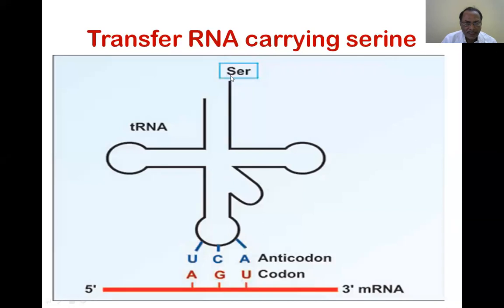It has an aminoacyl terminal, an anticodon arm, the DHU dihydrouracil arm, the psi or pseudouridine arm, and a small loop between these two arms. And in mRNA, 3 nucleotides signal one amino acid. That is what we understood and what was discovered.